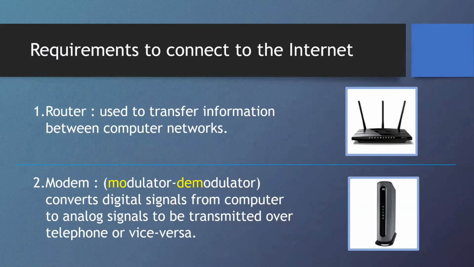The computer sends signals as digital signals, and the modem converts them to analog signals to be transmitted over the telephone. The same thing happens when you get an analog signal from your telephone line: it will be converted to digital signals by the modem for the computer. So that is the use of a modem.